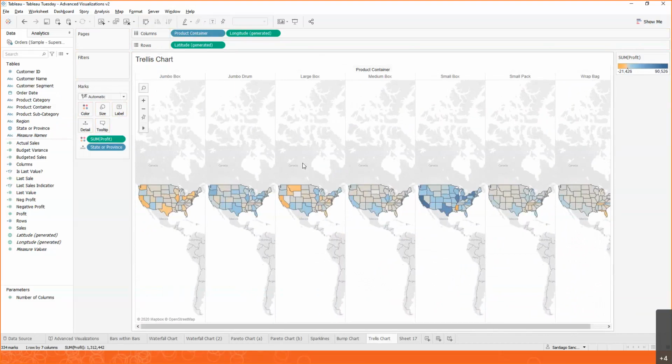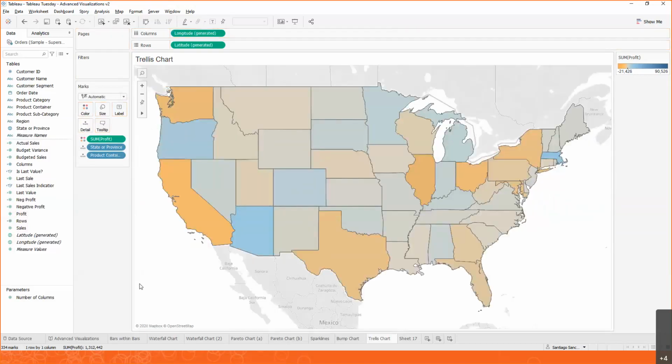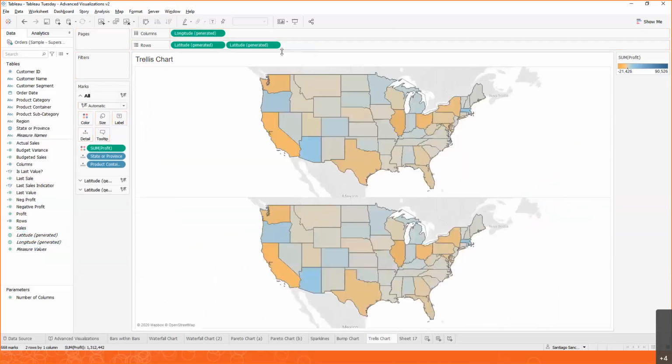So we can do better with how we display that information by using a trellis chart. So users don't have to see any scroll bars and see everything in one screen. So to do this, we're going to move product container to the left. And what we're going to use is, again, a dual axis. So let's grab latitude, move it into rows, and now we have two maps, but on the second map, we don't want to see it colored by profit. We want to see it colored by the product container, the different boxes that we had, right?